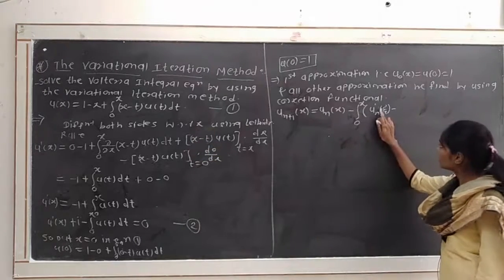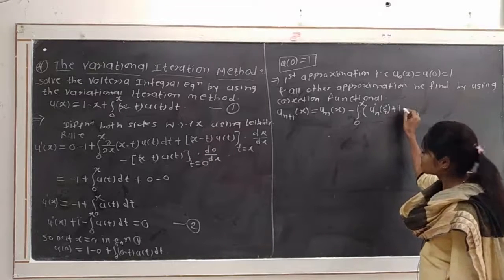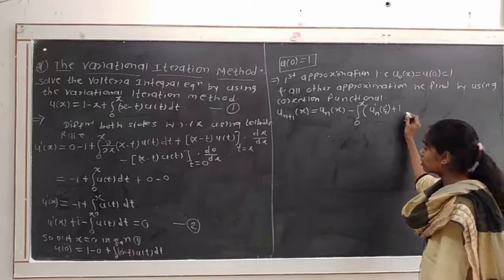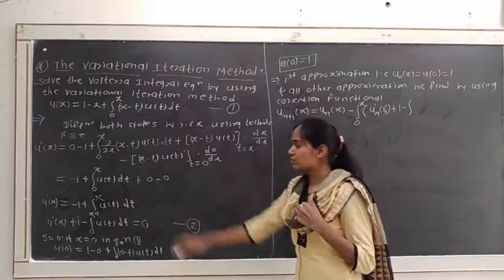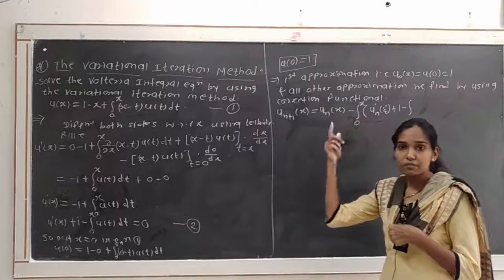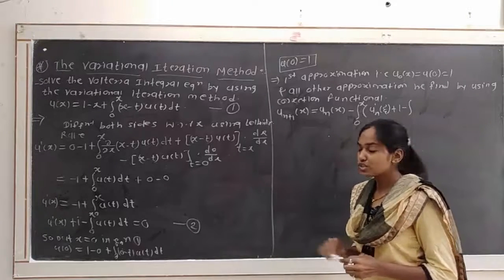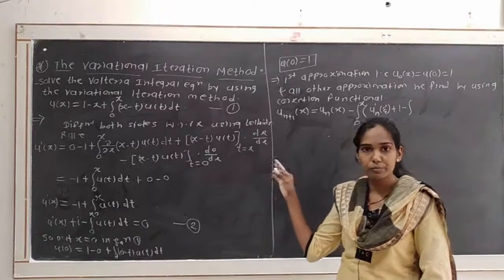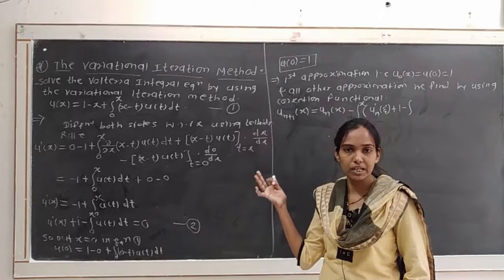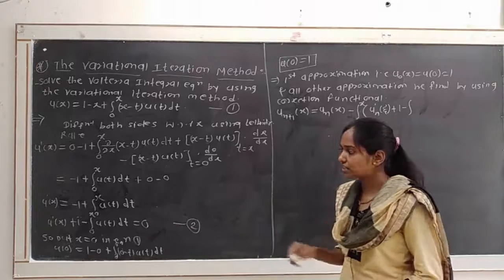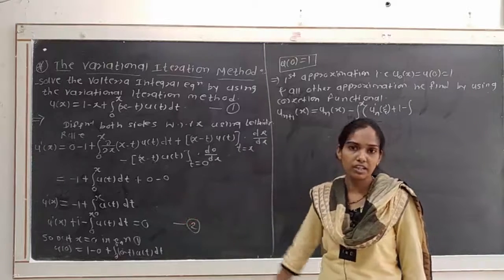Okay, so un dash of xi, not minus, here it will be plus 1 from equation number 2, minus integration, and here it will be integration from 0 to x. In the previous chapter we considered the Fredholm integral equation, so integration was from a to b, that is, both the lower and upper limits were constants, but in the Volterra integral equation the lower limit will be 0 and the upper limit will be the variable.